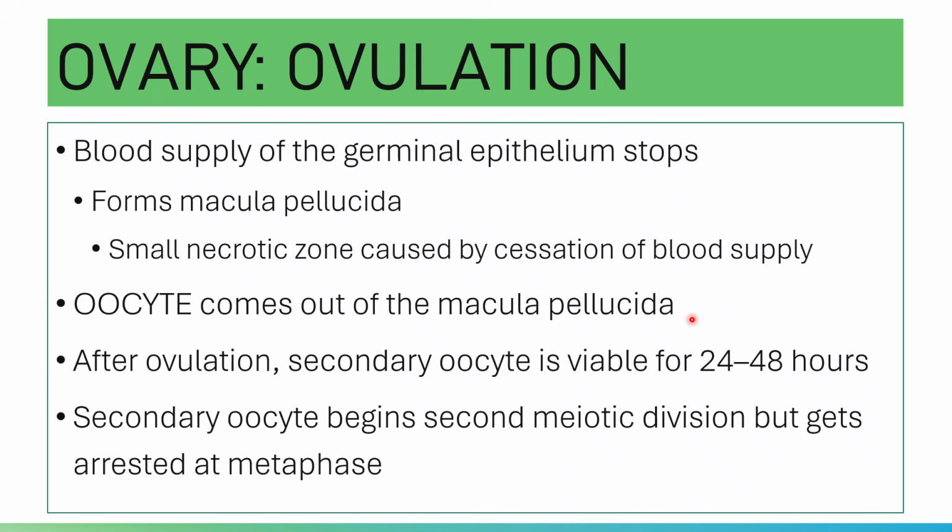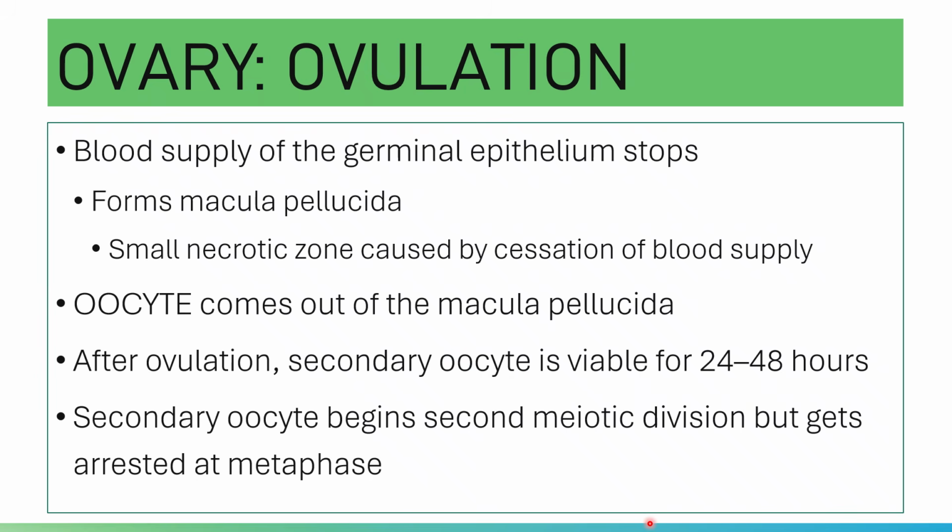After it is released, the secondary oocyte is viable for 24 to 48 hours. If fertilization does not occur, your secondary oocyte degenerates.